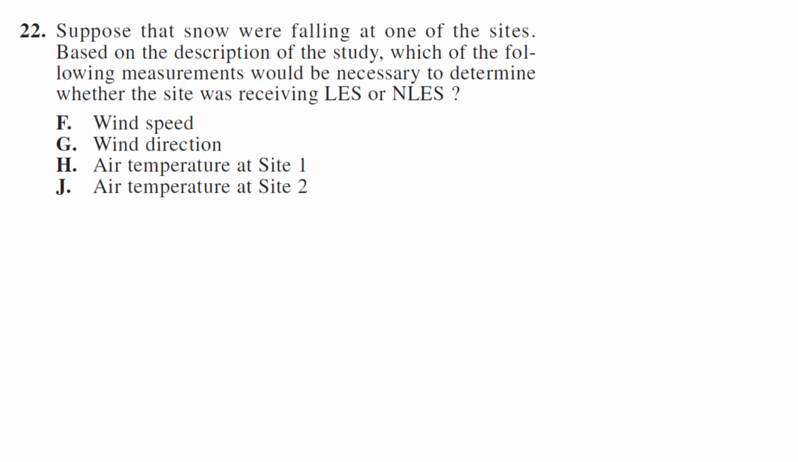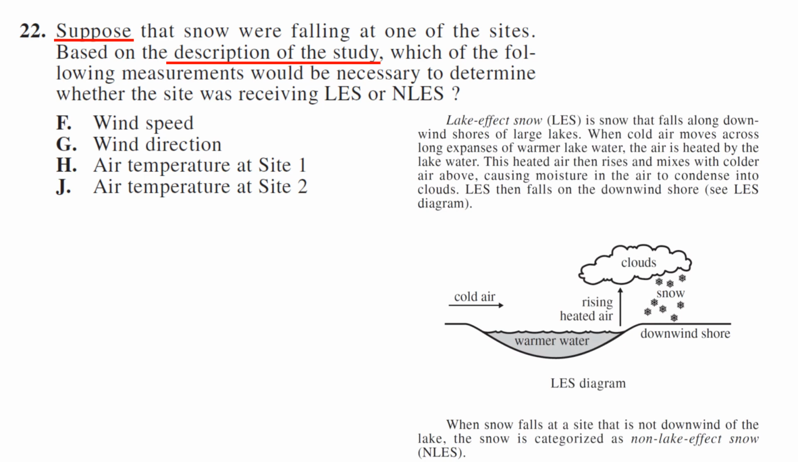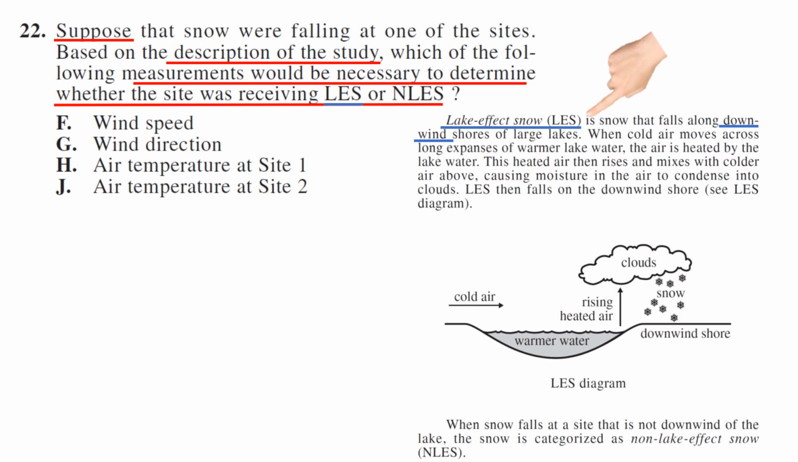Number 22, suppose questions. Suppose questions, like why questions, make you reason and think. Suppose the snow were falling at one of the sites. Based on the description of the study, so we're using the information, which of the following measurements would be necessary to determine whether the site was receiving LES or NLES snow? So lake effect versus non-lake effect. And it tells us that lake effect snow is snow that falls downwind, and when it is not downwind, it is non-lake effect snow. So that's from the reading. So we would need to know the wind direction, G.